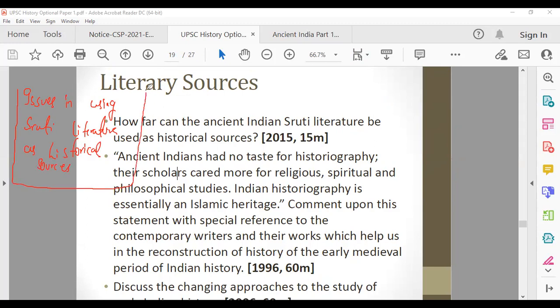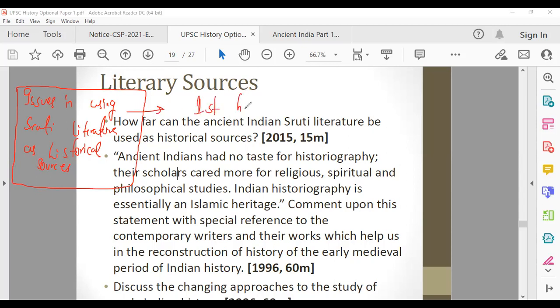Do give a bracket like this, so that when you underline stuff, if you just underline this heading, there will be no difference between your heading and your underlined stuff. You have to make it separate from your underlined sentences, so write it in blocks. So this is your first heading.